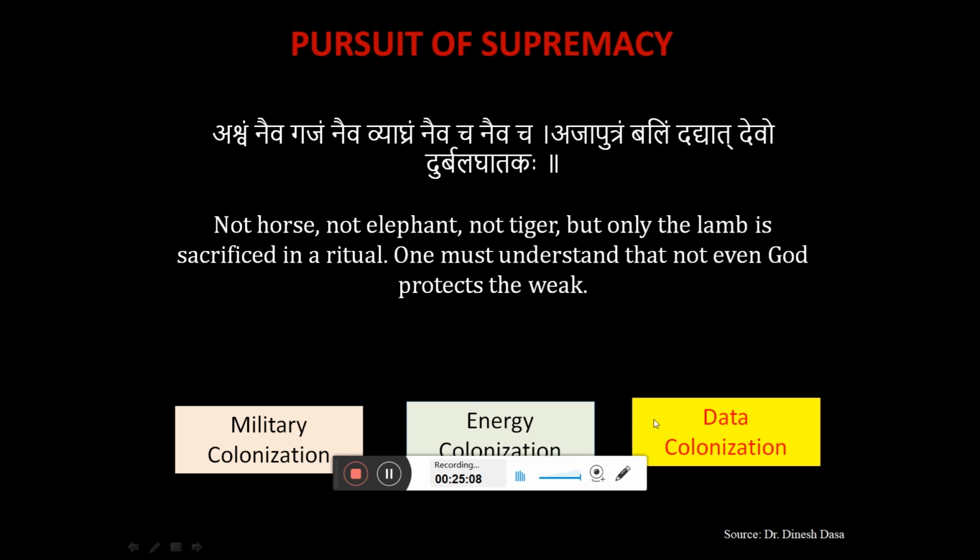So this is the time where we have to work hard. Now the time has come that we generate a good amount of data and a good amount of research, so that we can become the superpower in the coming years. So this is the age of data. Those who can generate a good amount of data, those who can do a good amount of research.